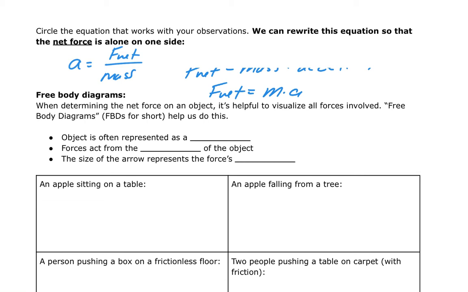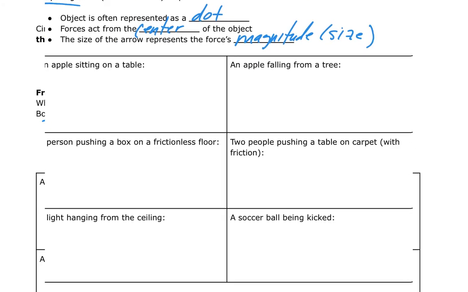Okay, so when we want to determine the net force, it's super helpful to visualize all of the forces. And we're going to use what's called a free body diagram to do that. And in a free body diagram, the object is represented by a dot. The forces act from the center of the dot. So we're going to draw arrows that are going to point away from the dot, okay? And the size of the arrow represents the force's magnitude. Magnitude is just a big word for size. I think we've used that before, okay? So let's take a look at a couple free body diagrams.